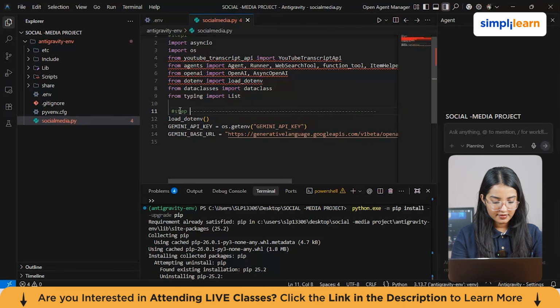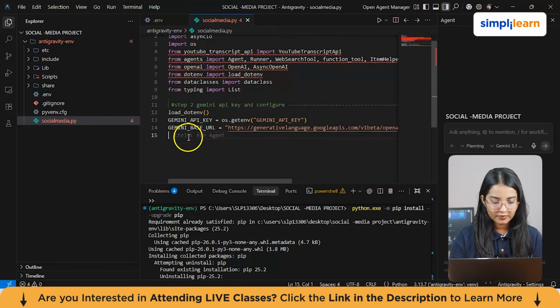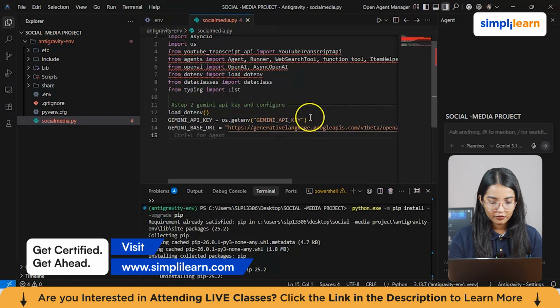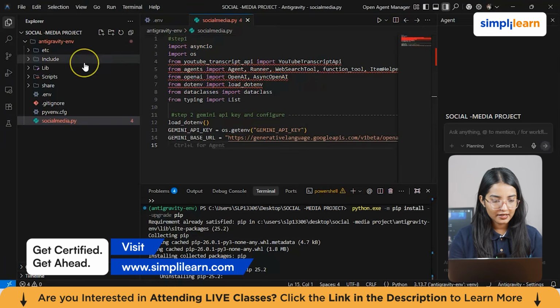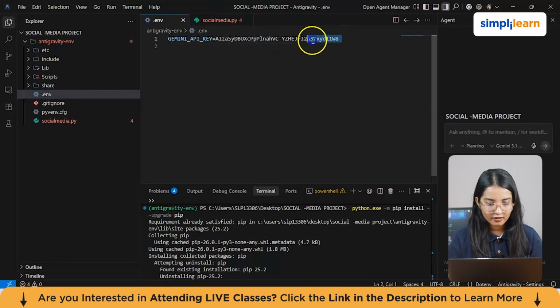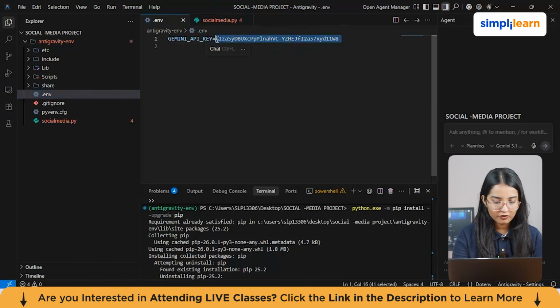Now, this is the second step where you have to get the Gemini API key and configure. Okay, so from here you have to load your .env. Gemini API key is equals to Gemini API key. I've just mentioned it from here, and this is the URL for that. So you remember we had copy pasted the API key, so we are just going to go back to our .env and again we just copy paste this key from here.